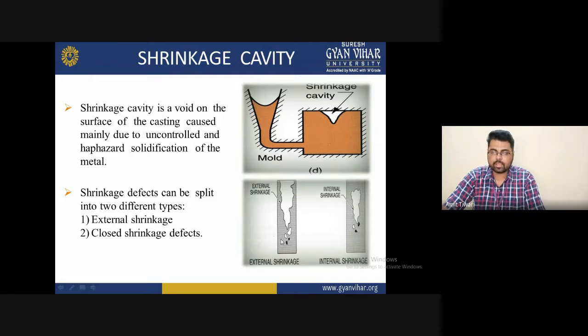In this case, how can we identify what is internal and what is external? Internally, you can see the internal part of the pattern where this type of problem occurs, and the diagrams are shown like this. These are some microstructures you can see here. These are the internal problems.